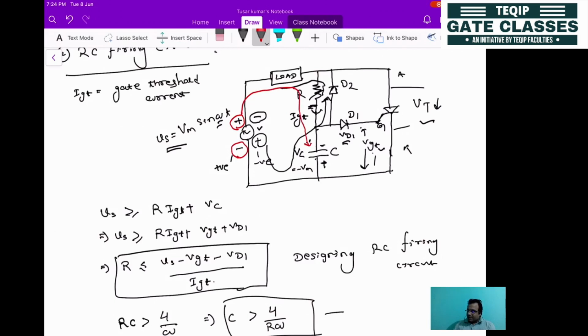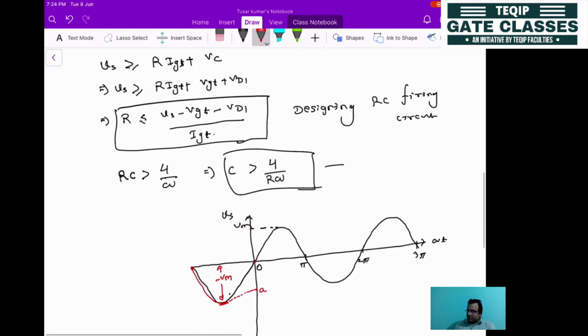First the voltage across the capacitor is negative, so gradually it will approach 0. At this point it is 0, meaning the voltage across the capacitor has become 0.